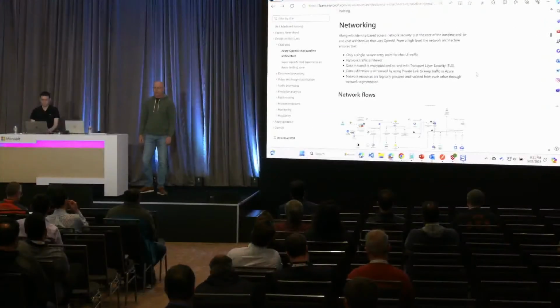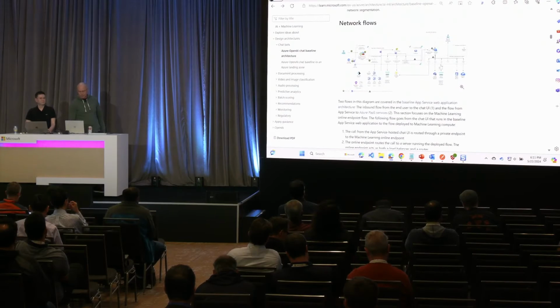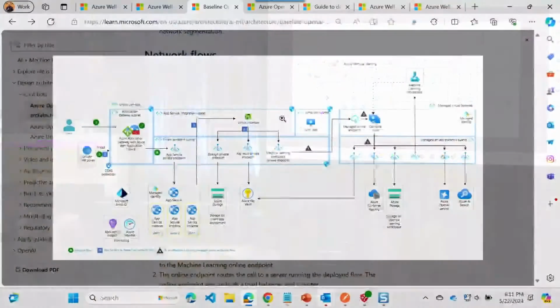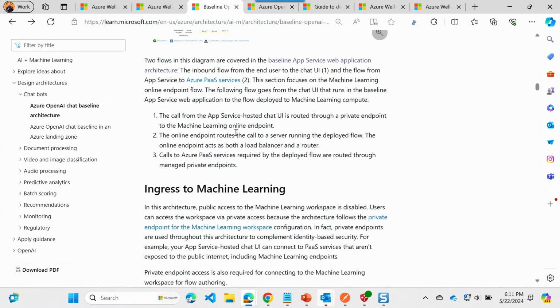Obviously, networking is a high-level design consideration you really need to be looking at, so we go into depth here. You can see we cover those same network flows I showed you within the slide with all of the animations. We break the flows down into inbound network flow, the app service to PaaS services, and then lastly, the call over to our machine learning services. And you can see that we've got details in here. You can follow along within the documents.